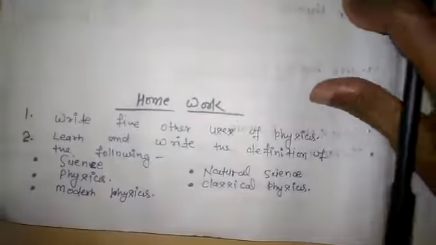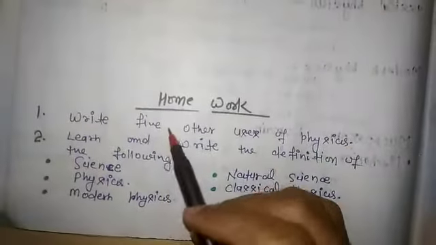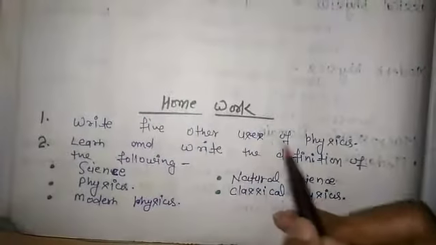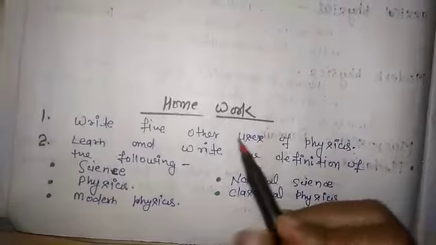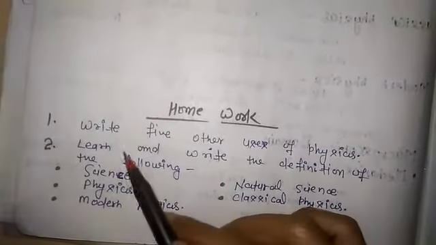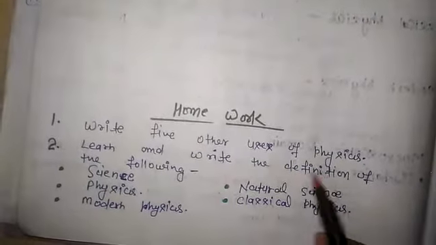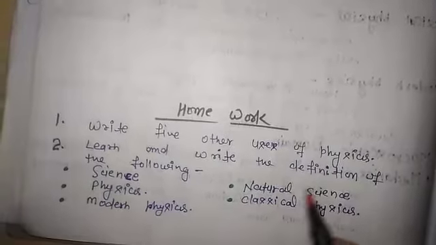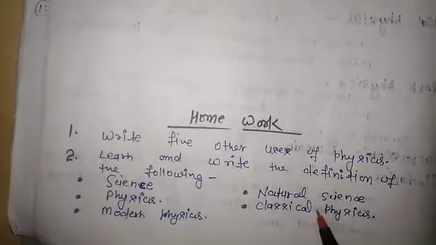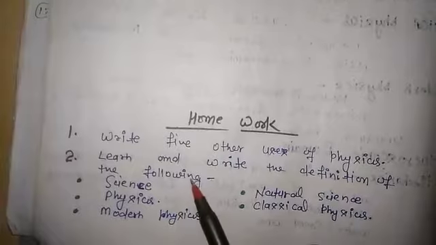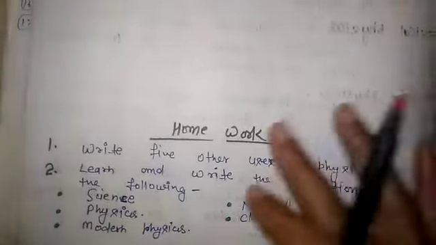And now this is your homework. Write 5 other uses of physics. And second, learn and write the definitions of the following: science, natural science, physics, classical physics, and modern physics. I hope you understand this.